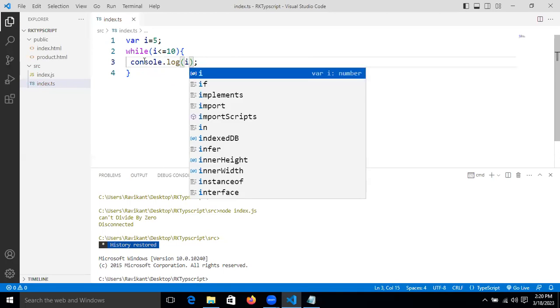I'm printing it now. People are thinking about why Ravi is teaching while condition and do while, since we already know these things. If you know that, give the answer now, guys. What is the result we will get?